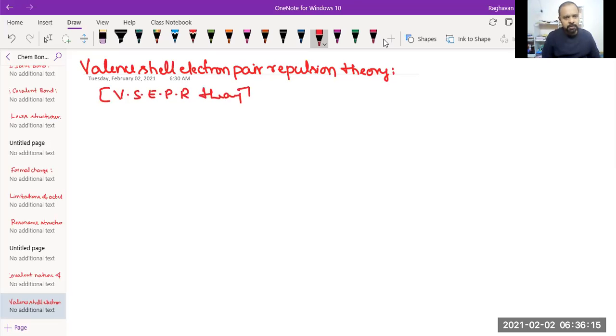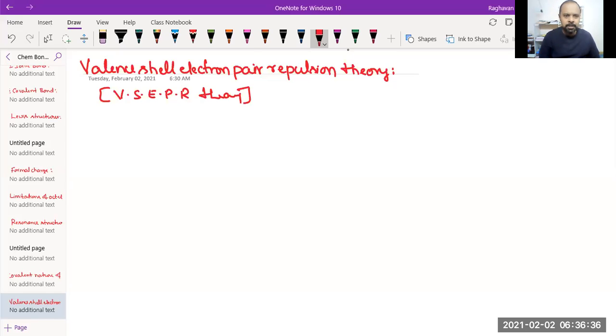The abbreviation itself is like a big heading, whereas the complete heading of the theory will explain what it is all about. Valence shell electron pair repulsion theory. There are electron pairs in the valence shell which undergo repulsion, and there is some theory regarding that. Okay, so that's what the heading is.